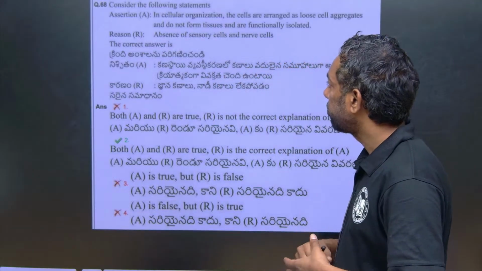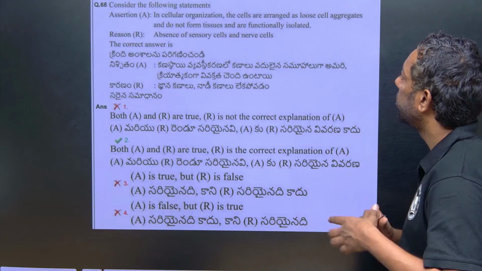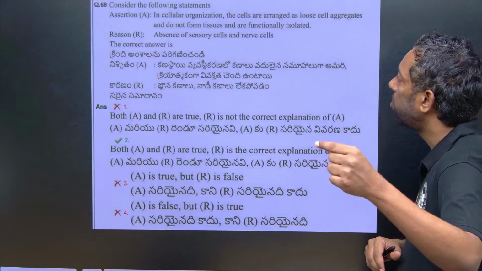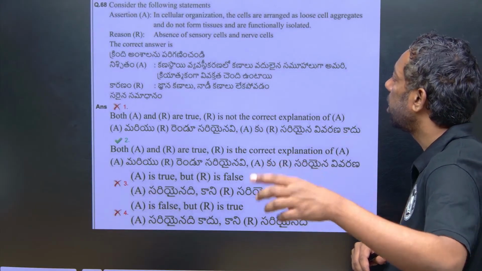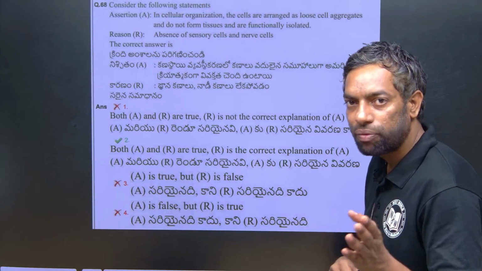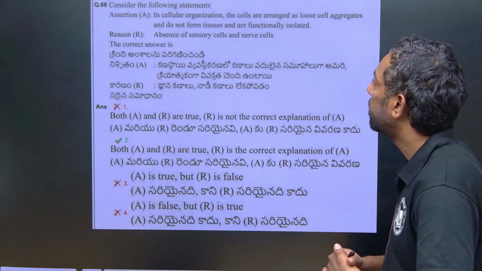So here just look into this. The cellular organization, the cells are arranged loosely, they do not form the tissue, they are functionally isolated, of course. Okay. Tissue level is in Cnidaria, before that Porifera is at the cellular level. Absence of sensory cells and nerve cells.